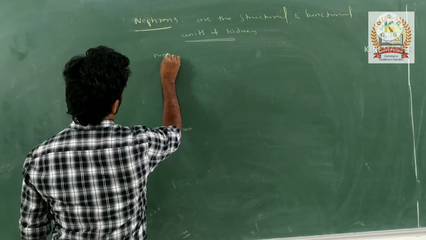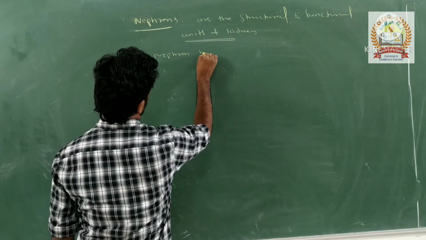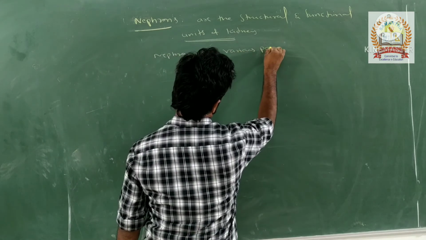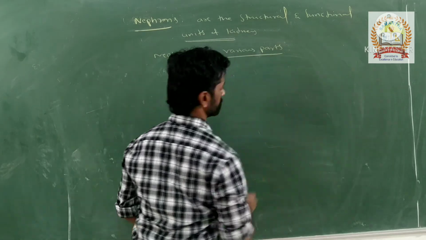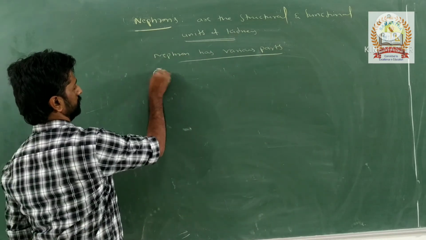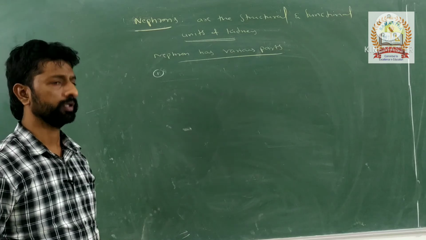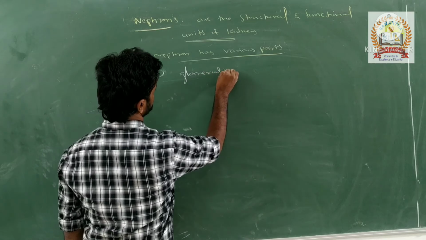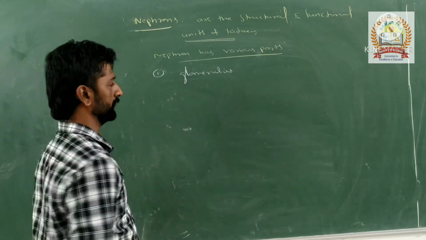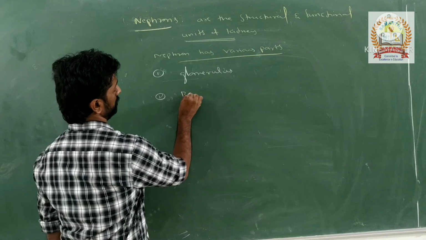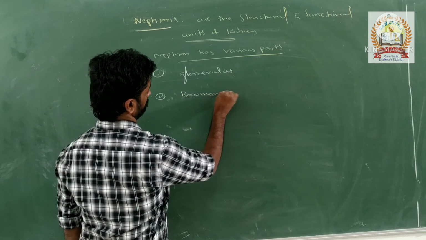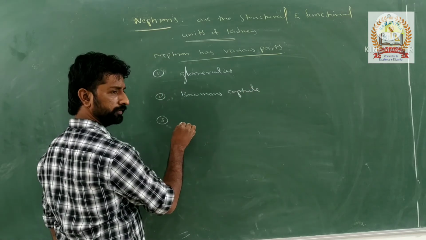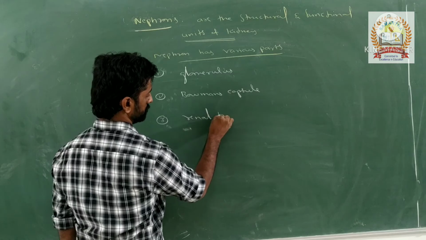The nephron has various parts. What are those parts? First one is the glomerulus or glomerular apparatus. Next one is Bowman's capsule. The next is the renal tubule.